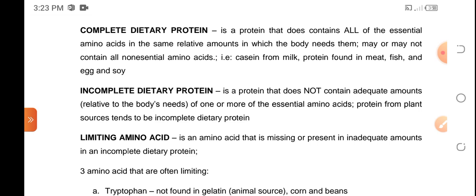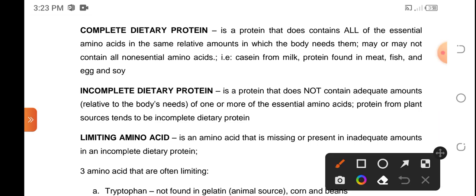We have complete dietary protein. When we say complete, these are foods or proteins that contain all the essential amino acids, okay, in relative amounts in which the body needs. Okay, so lahat ng essential amino acid ay makikita dito sa complete dietary protein, in relative amounts in which the body needs them.